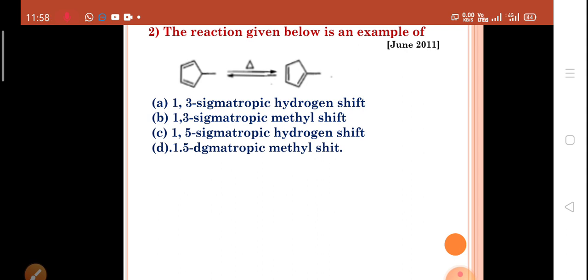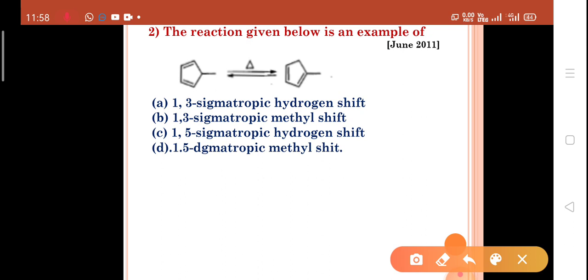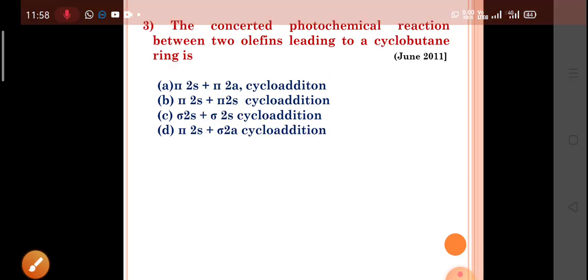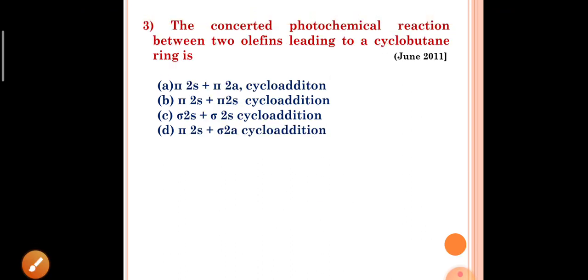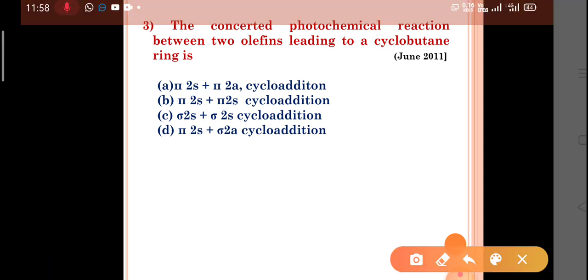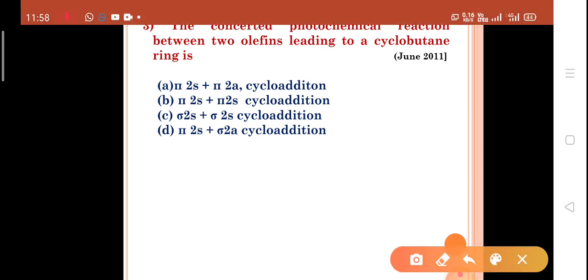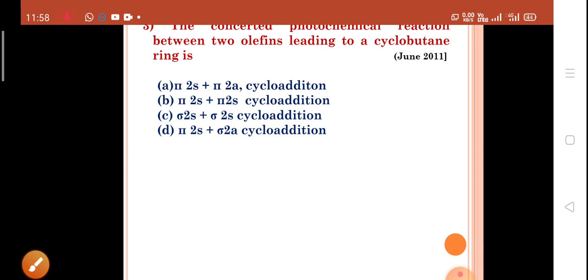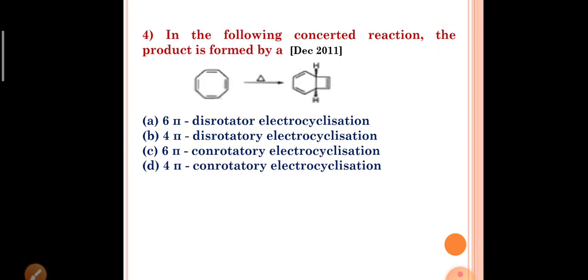Thus, in the reaction, there is loss of two pi bonds of the reactants and gain of two sigma bonds in the product. So, therefore, the answer is pi2s plus pi2s cycloaddition. B is the right answer. Now, question number 4.